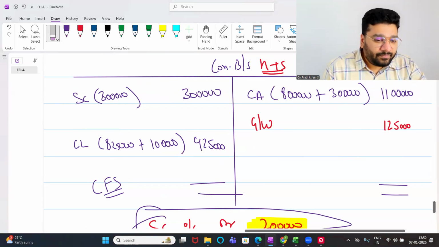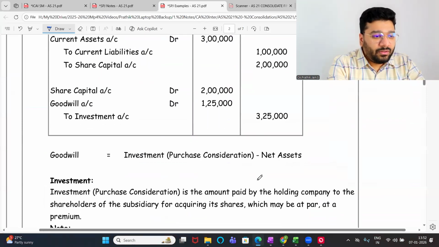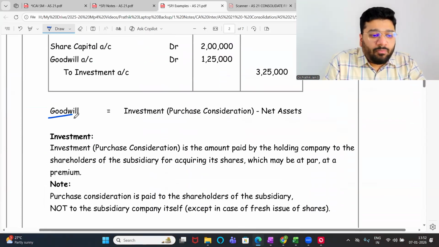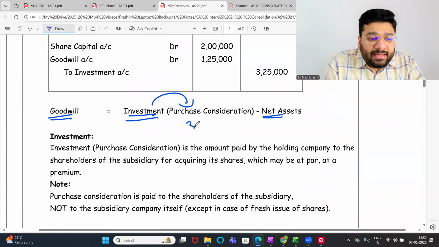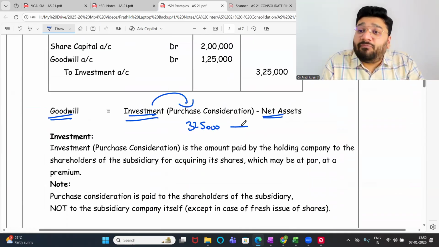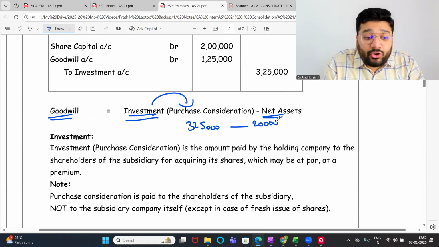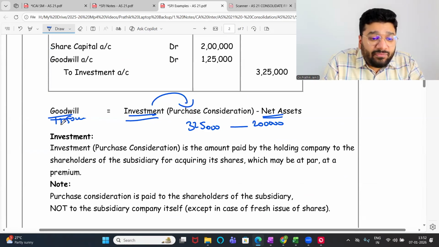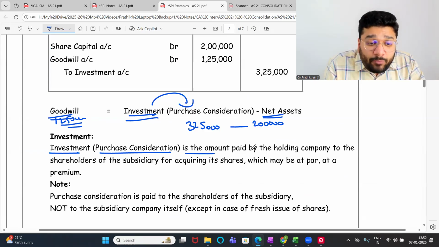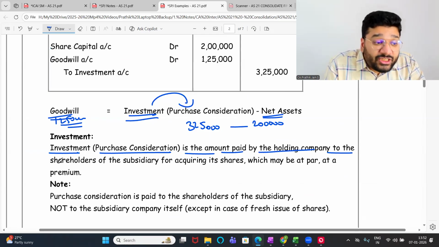Goodwill ka formula: investment minus net asset. Investment is nothing but purchase consideration. 3,25,000 you paid. How much worth of benefit did you get? 2 lakh. So what is the extra amount you paid? 1,25,000. Any difficulty?